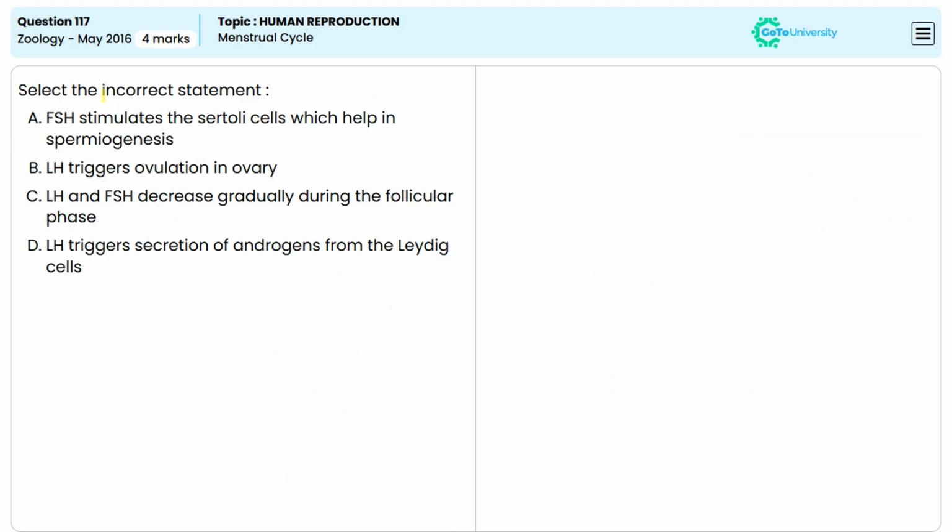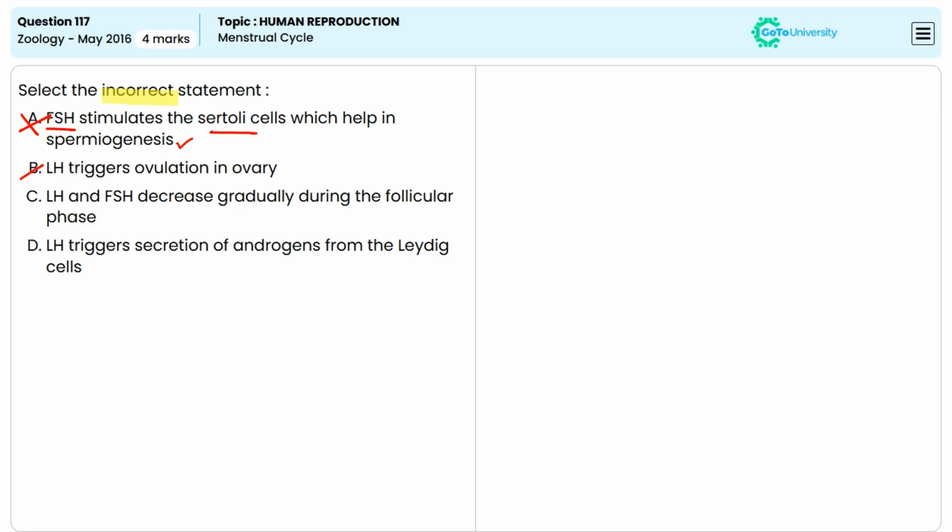Select the incorrect statement from the given options. Option A, FSH stimulates Sertoli cells which help in spermiogenesis. This statement is true. The FSH, that is follicle stimulating hormone, acts on the Sertoli cells in the testis which support the process of spermiogenesis, that is the maturation of sperm. So this is a correct statement, which makes option A an incorrect answer.